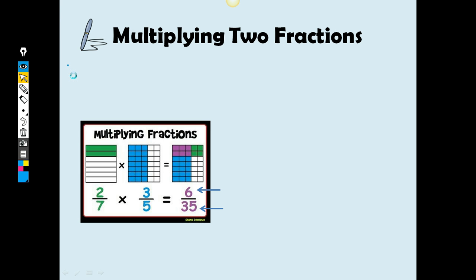Okay, so multiplying two fractions. When we're multiplying two fractions, we have this example down here, and this is very similar to what we did yesterday in class where we did the hands-on activity. So we have 2/7, and you can see they took a rectangle and split it into 7 equal pieces and shaded in 2. And then over here they have 3/5. Now you can see where they took those 7 pieces, but then they made these 5 columns and shaded in 3 columns. When you overlap that, this purple is the overlap section. So it's asking us to find 2/7 of 3/5.